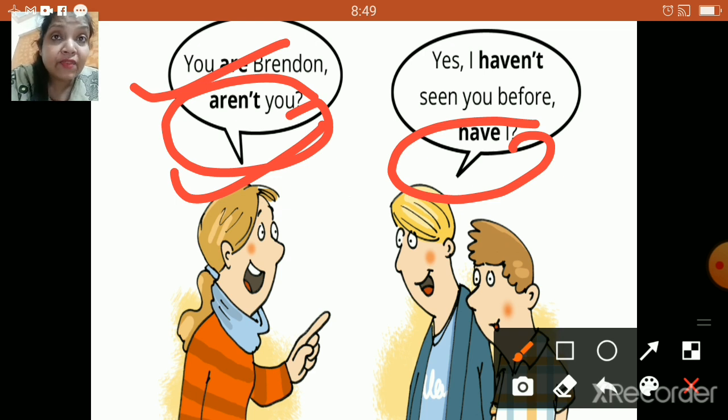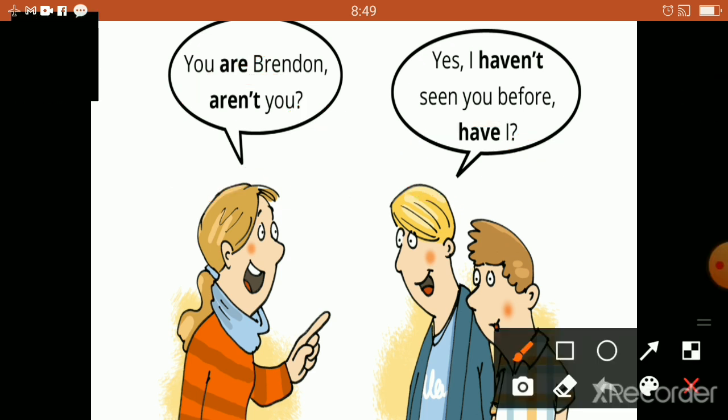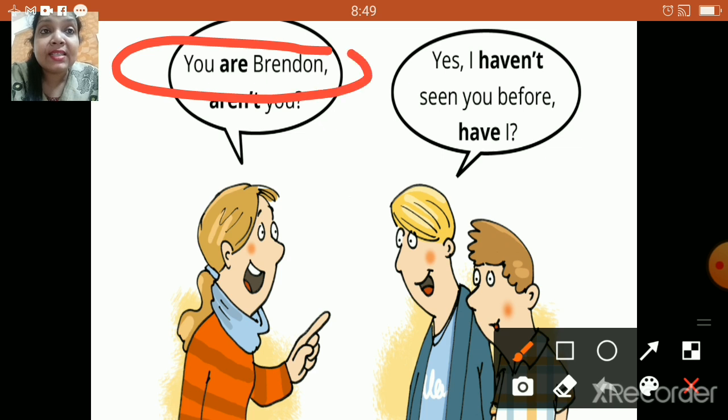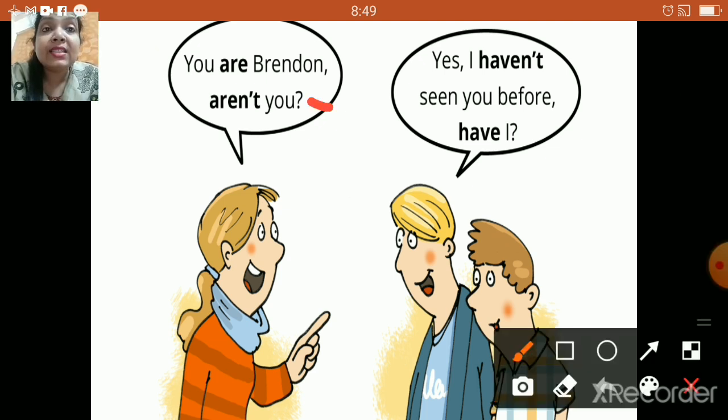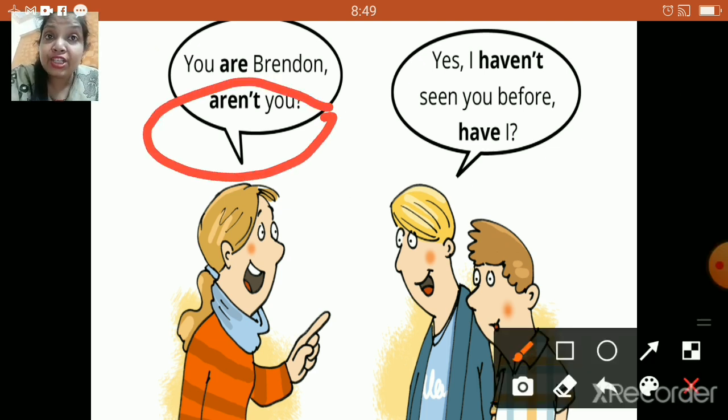Now, this was the first point. Now, one more important point over here is, children, if you check both these sentences properly, we will come to know that you are Brandon. This is a positive sentence, right? However, the short question which has been asked is asked in a negative way, aren't you?